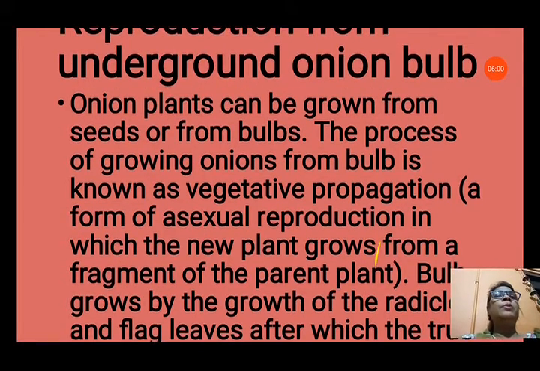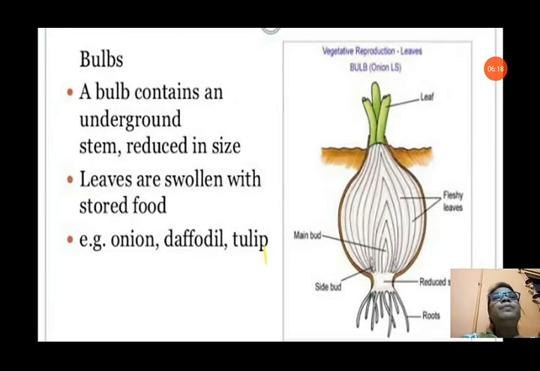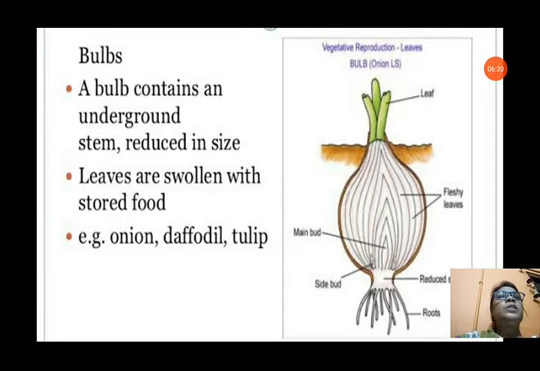It is a parent plant. From the parent plant, the onion can grow into a new plant. Bulb grows by the growth of the radicle and flag leaves, after which the two leaves emerge. So, from the bulb of the onion, from downside you can see the roots are developing, and from upside leaves are appearing. You can see in the bulb, onion bulb is given in this picture.